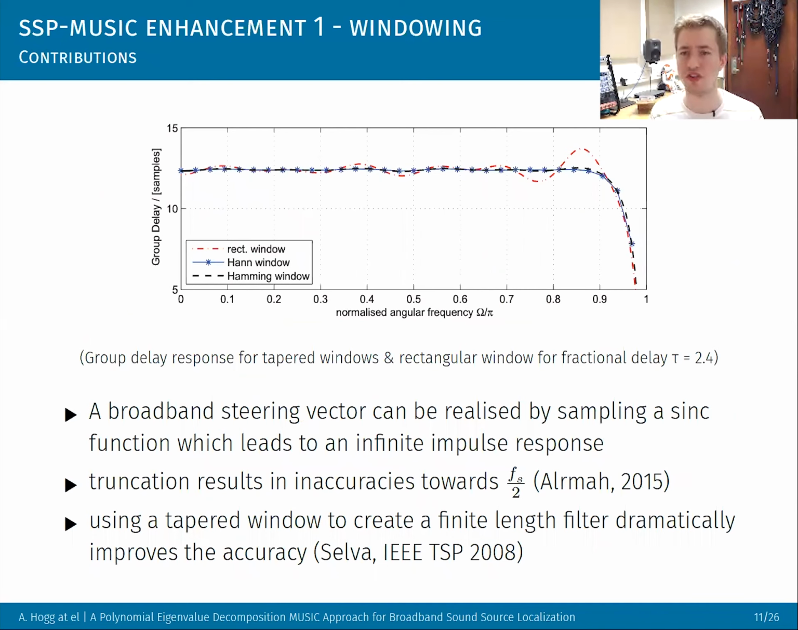So some of the things that you need to do to make this work in practice on real sound sources or real speech signals is we first need to think about this steering vector. So how do we actually do these broadband steering vectors? Well, a simple way to realize them is to use a sampled sinc function, but that would actually lead to an infinite impulse response. So we have to truncate that sinc function. And it's been shown in the past that we should do that using a window. And in this work, we actually use a Hamming window. And you can see the difference in this diagram that windowing has.